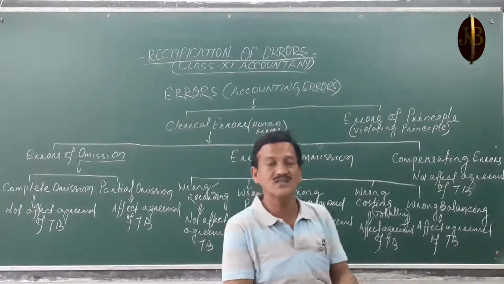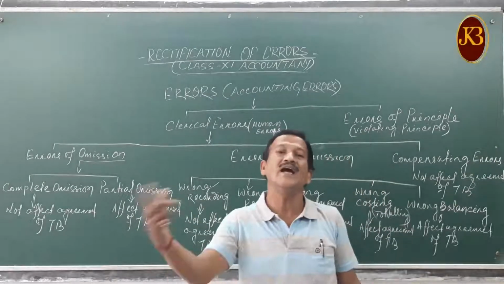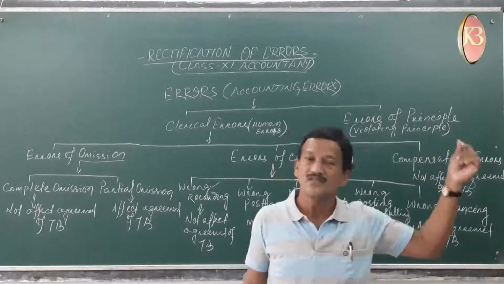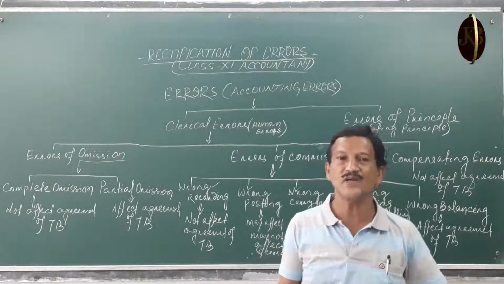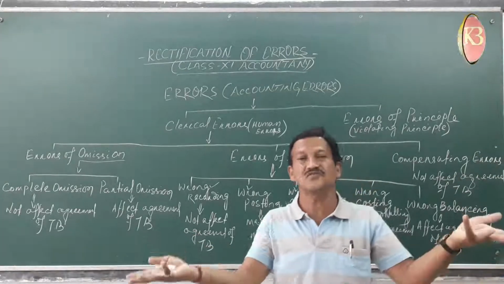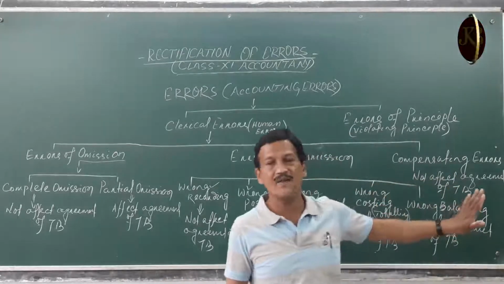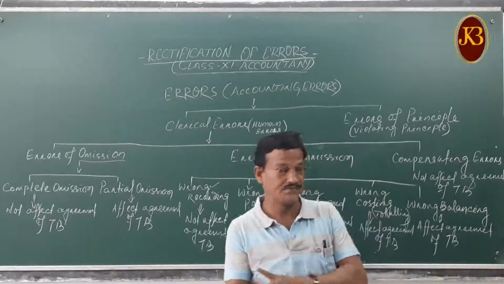For example, purchase account excess debited by 1,000, and in sales return account debit short by 1,000. So that is balanced. This type of error is compensating errors. It will not affect your trial balance, but the mistake is there.